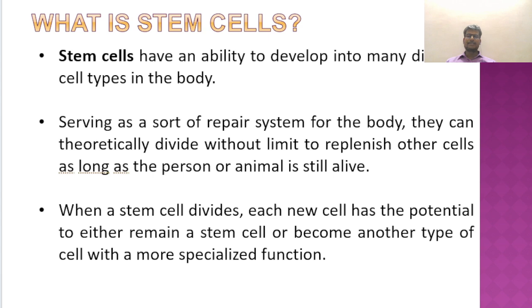What are stem cells? Stem cells have an ability to develop into many different cell types in our body. For example, serving as a sort of repair system for the body, they can theoretically divide without limit to replenish other cells as long as the person or animal is alive. When a stem cell divides, each cell has the potential to either remain a stem cell or become another type of cell with a more specialized function.